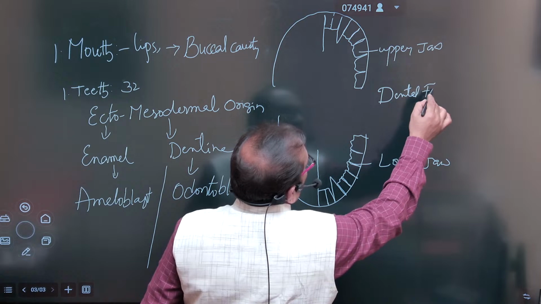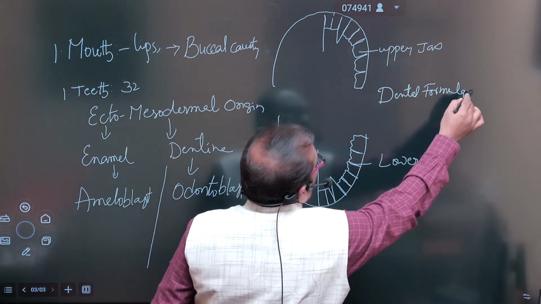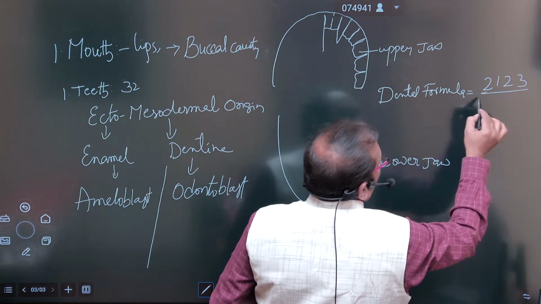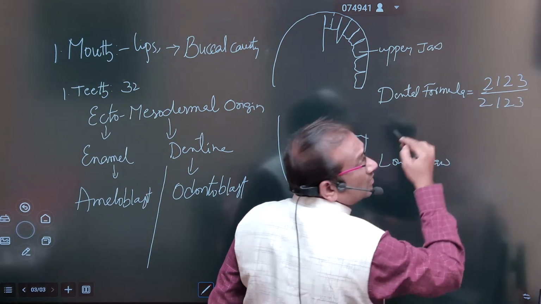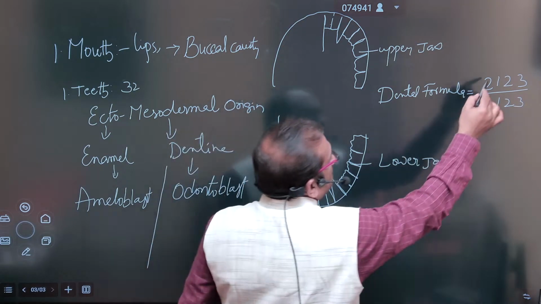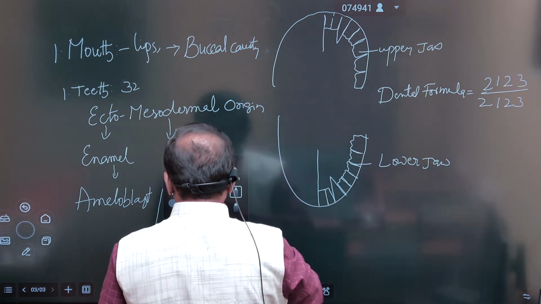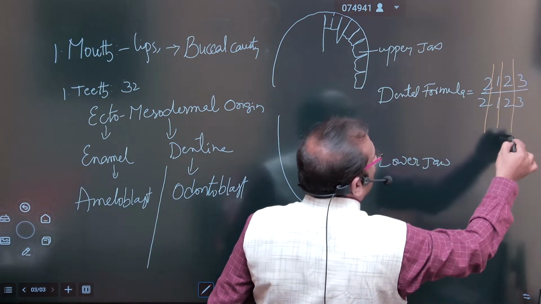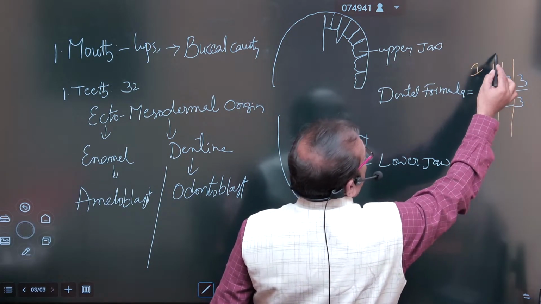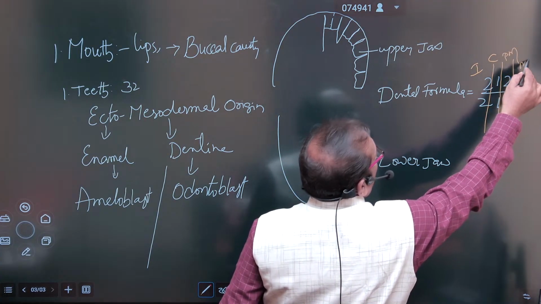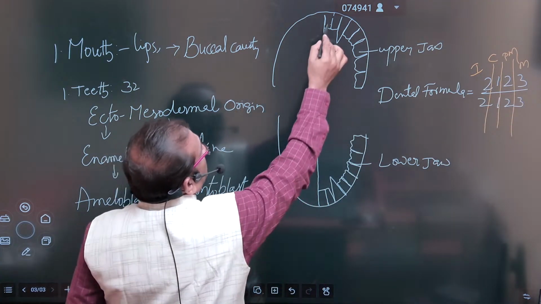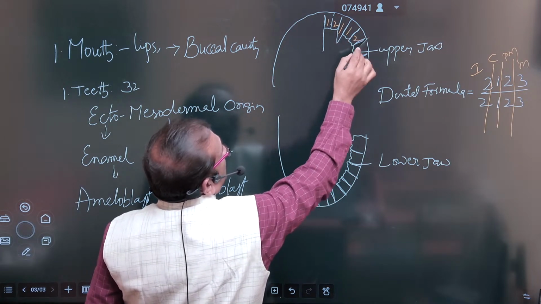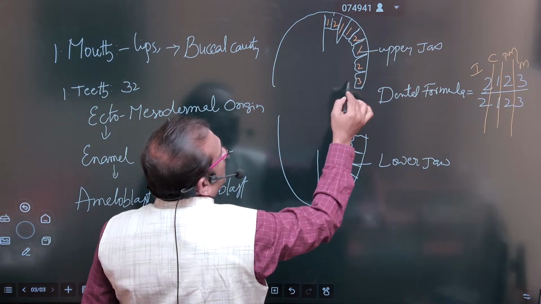And coming to the dental formula, it is equal to 2123 by 2123. First two belong to incisors. Second one belongs to canines. Next premolars and molars. So here the first and second are incisors, one canine, one and two are premolars, one, two, three are known as molars.